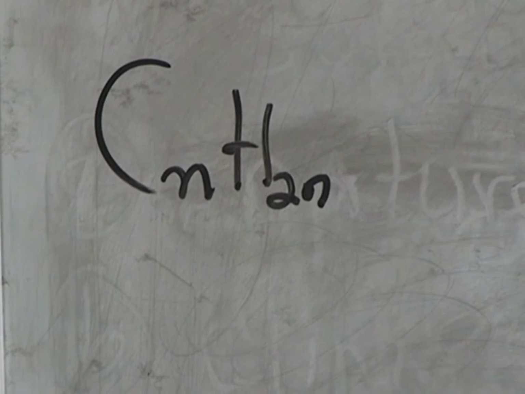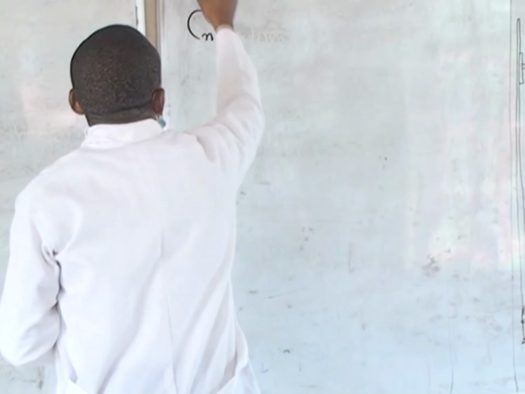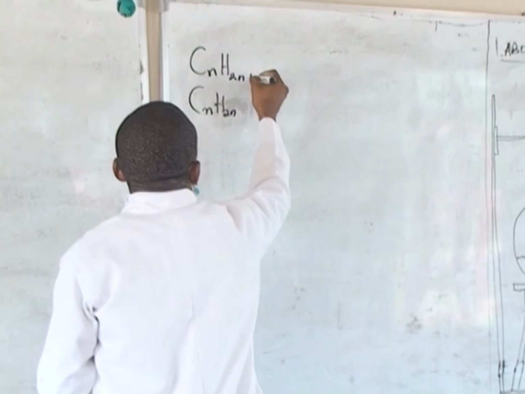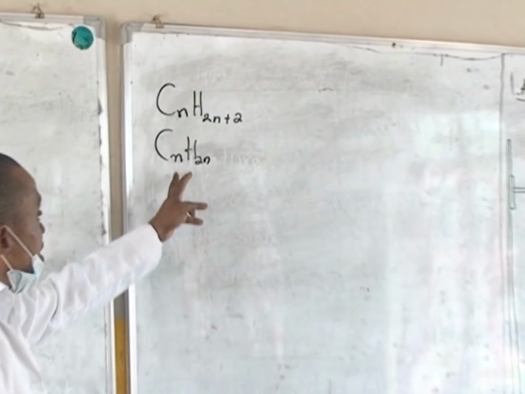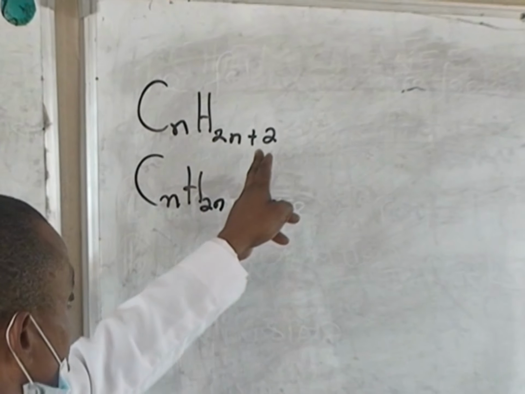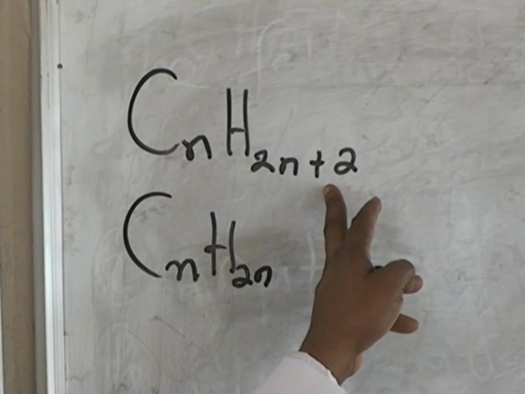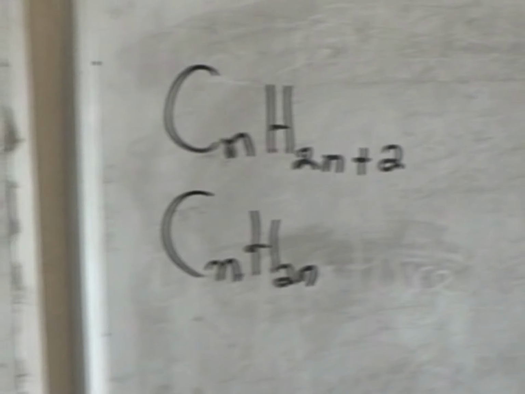Now if you remember, the general molecular formula for the alkanes is CnH2n+2. But if you look at our formula for the alkenes, it is different with just these two being removed. And so the alkenes are always short of 2 hydrogen atoms. Now let's quickly look at the molecular and structural formula of the alkenes.